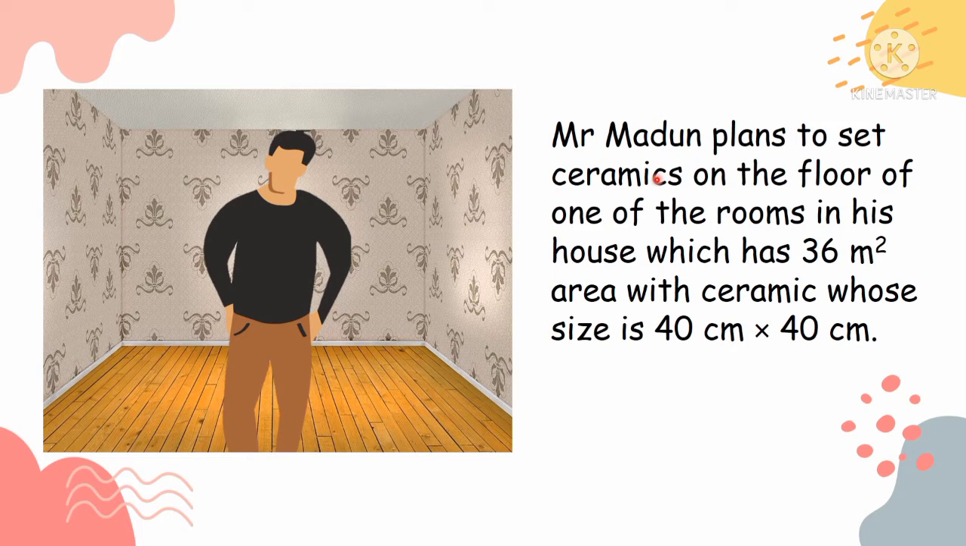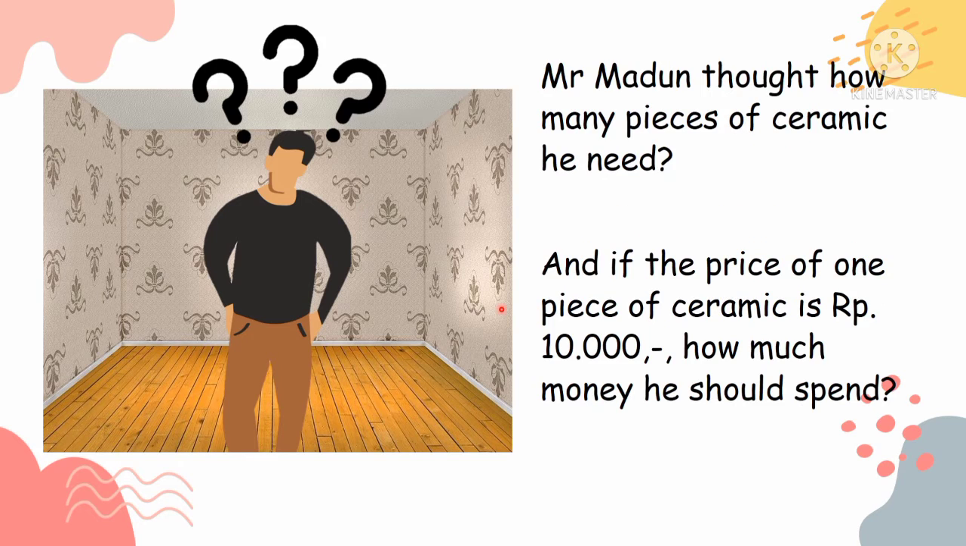Okay, this is the second problem. Mr. Maiden plans to set ceramic on the floor of one of the rooms in his house, which has a 36 square meter area, with ceramic whose size is 40 centimeters times 40 centimeters. Mr. Maiden wants to know how many pieces of ceramic he needs, and if the price of one piece of ceramic is 10,000 rupiah, how much money he should spend.